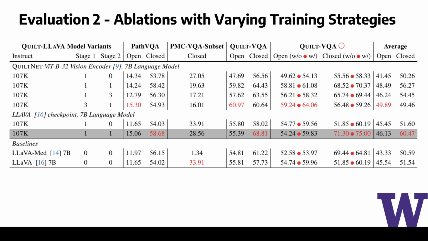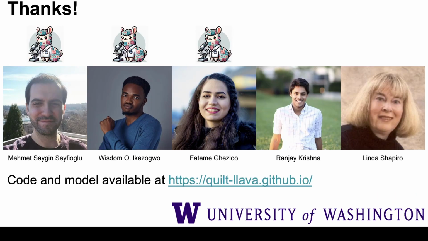We then used public datasets such as PathVQA and PMC datasets on both open and close-ended question answers, where close-ended is based on multiple answer choices. We also ran many ablations such as visual prompting with a red circle, so please see our paper for more details. Our code, data, and models are available on our website.